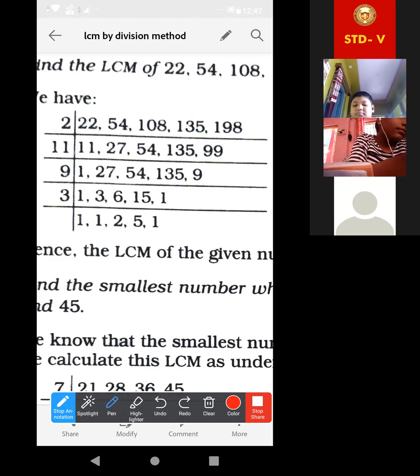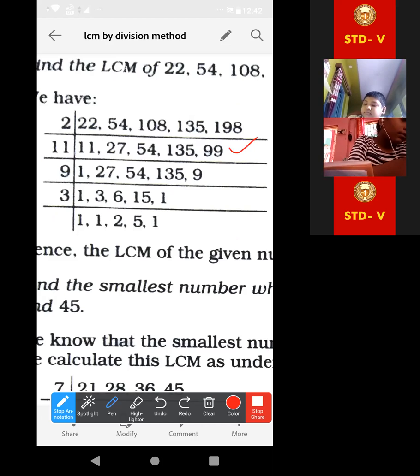Yes, ma'am. Basically, look, here 11 has been taken. By 11, 11 ones are 11, then 11 nines are 99. But these 3 numbers are not divisible by 11, so they will remain as they are. Clear? Now, what I will suggest is, in place of 11, take 3.